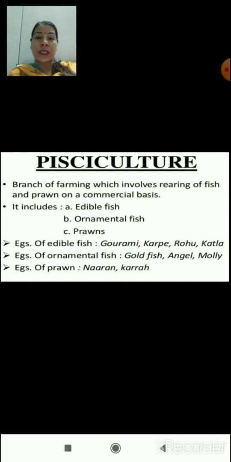The examples of edible fishes are gourami, carp, rohu and katla. Examples of ornamental fishes are goldfish, angel and molly. Examples of prawn are naran and karra.